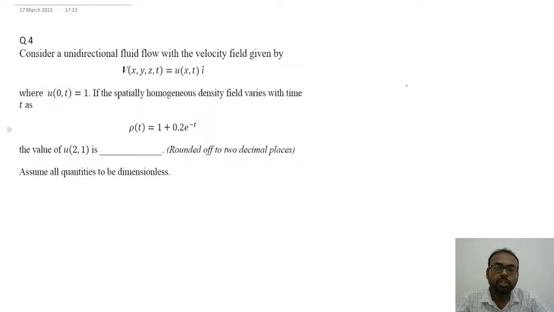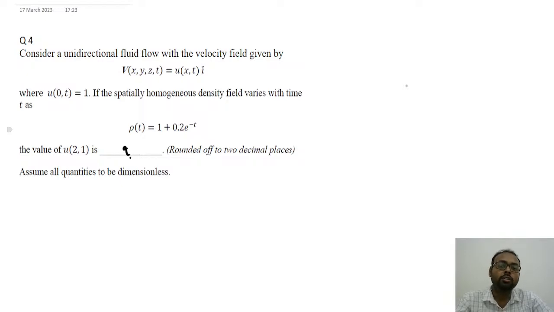If the spatially homogeneous density field varies with time t as rho(t) is equal to 1 plus 0.2 e to power minus t, the value of u at 2 and 1 is what? So we have to find out the velocity value at point 2 and 1. Assume all quantities to be dimensionless.